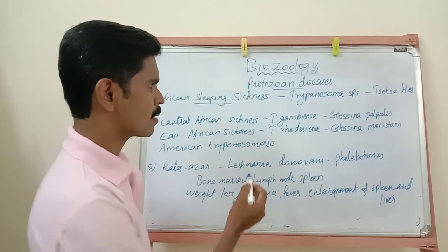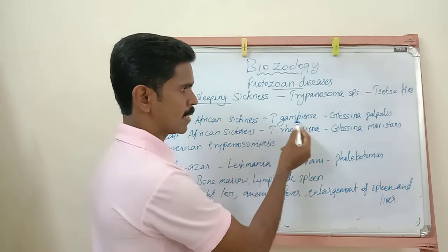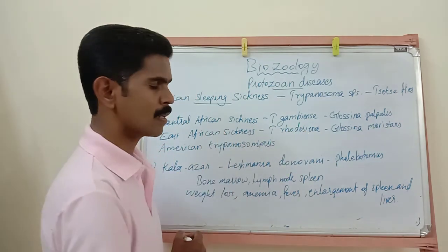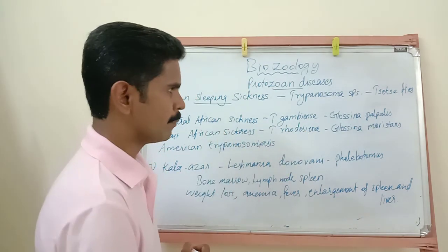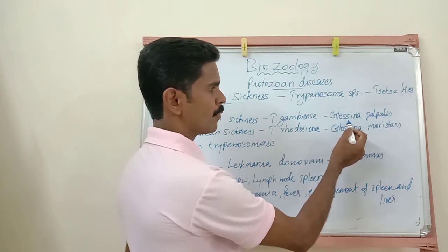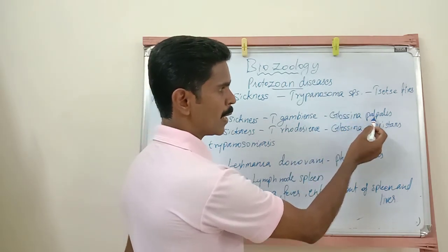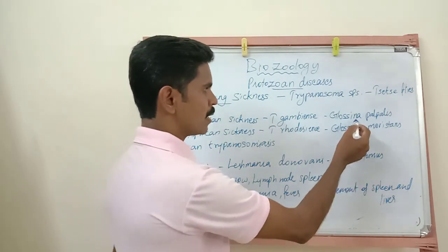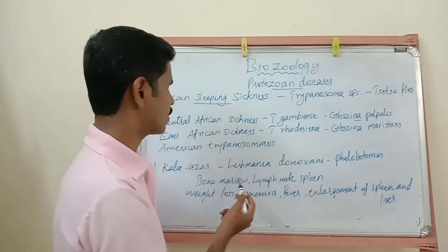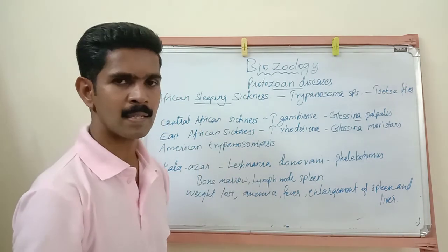Name of that species is Trypanosoma gambiense. This is the causative organism of Central African sickness. This disease is transmitted by a fly. Name of that fly is Glossina palpalis. This acts as a vector, and this fly spreads Central African sickness.